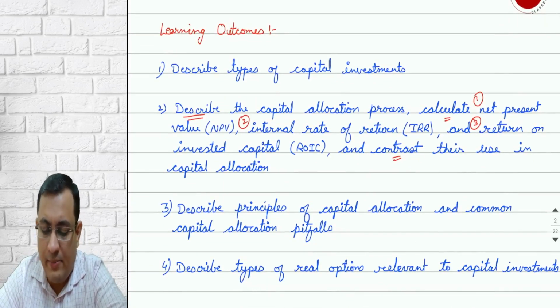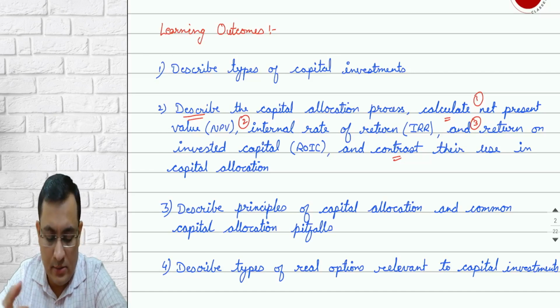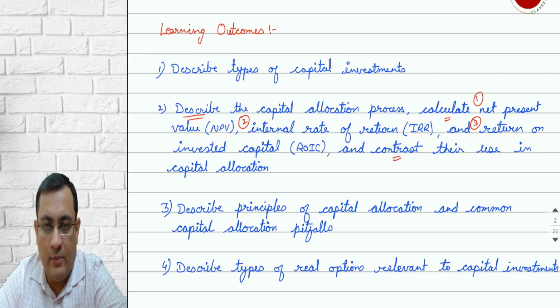Number 1, describe types of capital investment. So I'm going to take various types of capital investment in this video, and then from the next video onwards we will discuss the second, third and fourth learning outcomes. Let's start with capital investment.